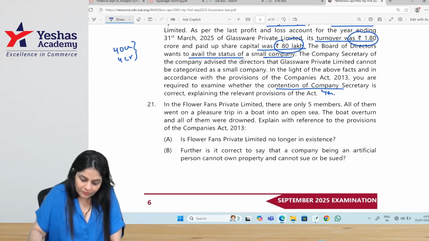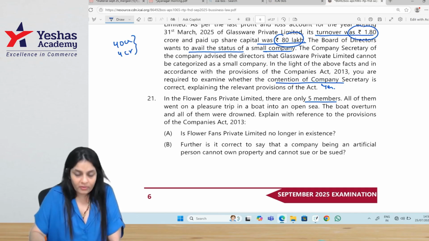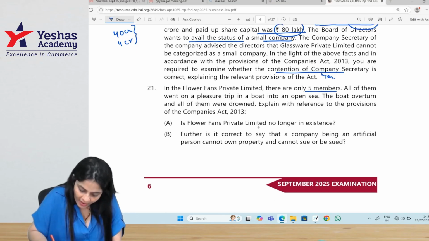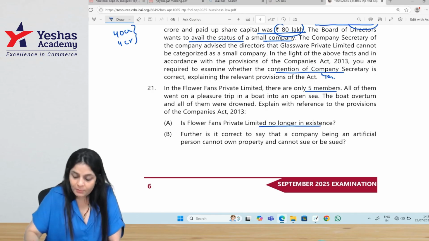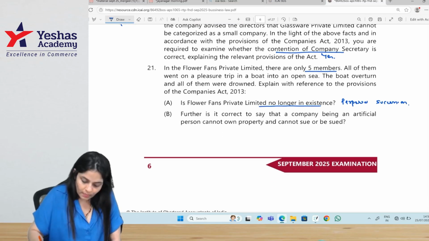So is the contention of the company secretary correct? Yes. In the Flower Fans Private Limited, there are only 5 members. All of them went on a pleasure trip in a boat. The boat overturns and all of them were drowned. Is Flower Fans Limited no longer in existence? Perpetual succession. Death of a member does not result in the death of a company. Even if all the members of the company are dead, the company shall continue.